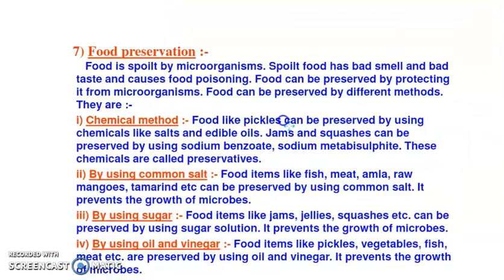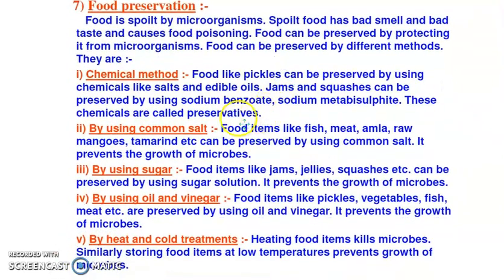The next are the chemical methods. We use salt, sugar, oil or vinegar, or we use cold treatment. Chemical methods means, for example, when you make a pickle, jam or squash, you add chemicals.